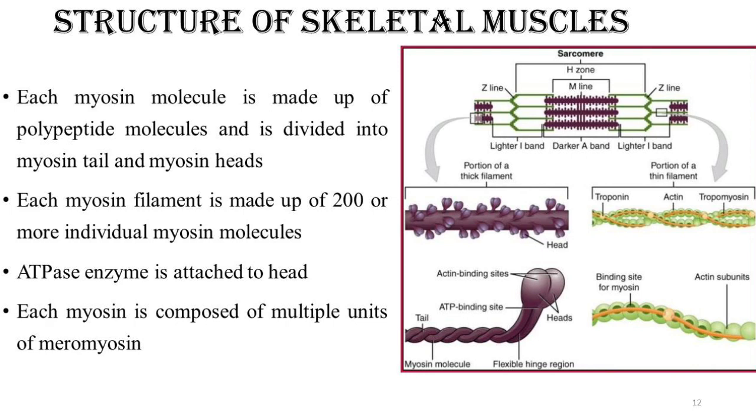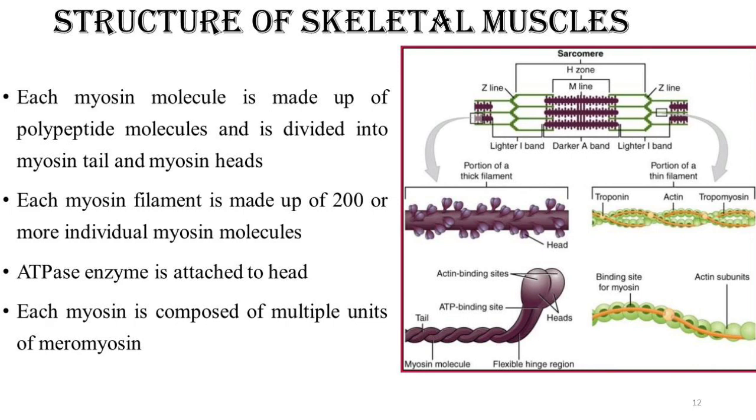So each myosin is composed of multiple units of meromyosin. What is myosin made of? It is made up of a large number of meromyosins. So it doesn't matter whether it is the tail or the head of myosin. What we said is that the myosin molecule is made of polypeptide molecules, means it is a protein, and is divided into the myosin tail and the myosin head. It has two heads, correct? So that's all about the myosin molecules.